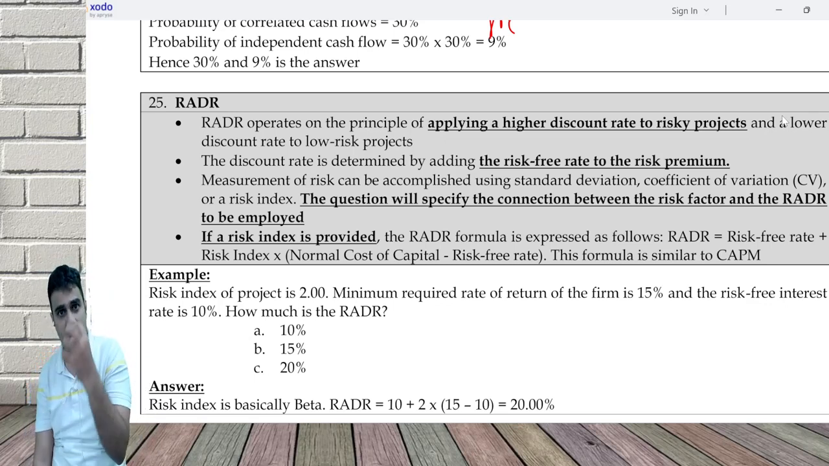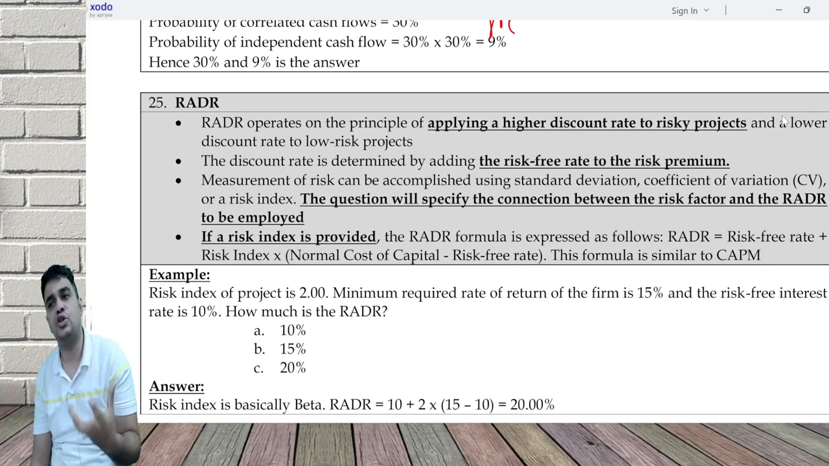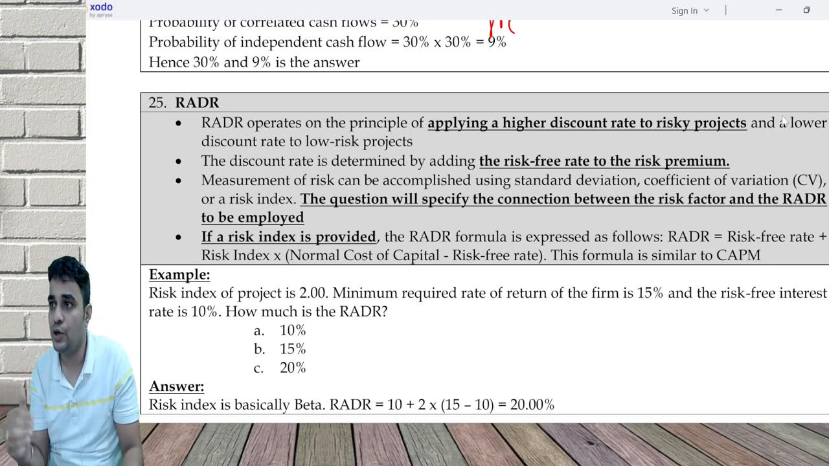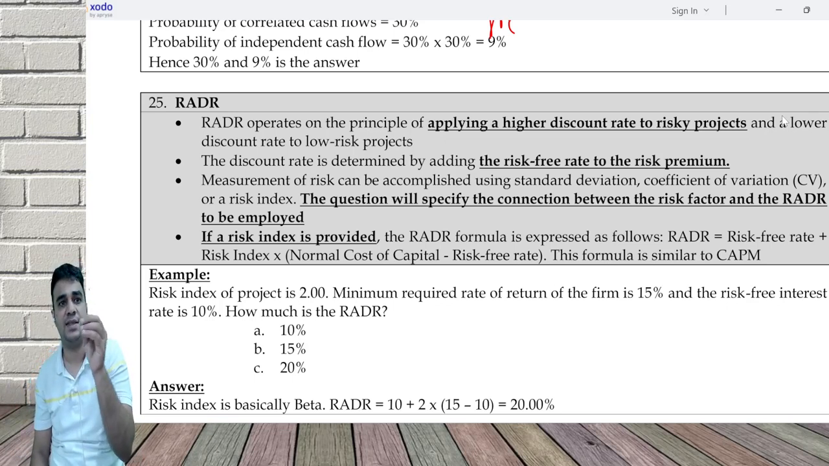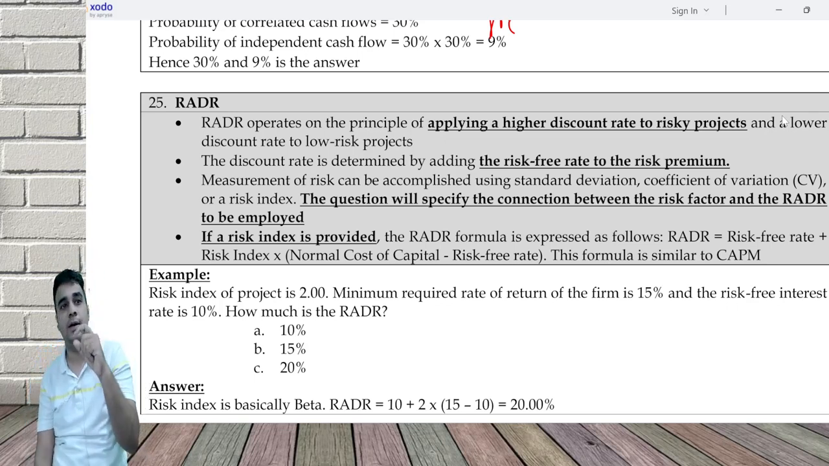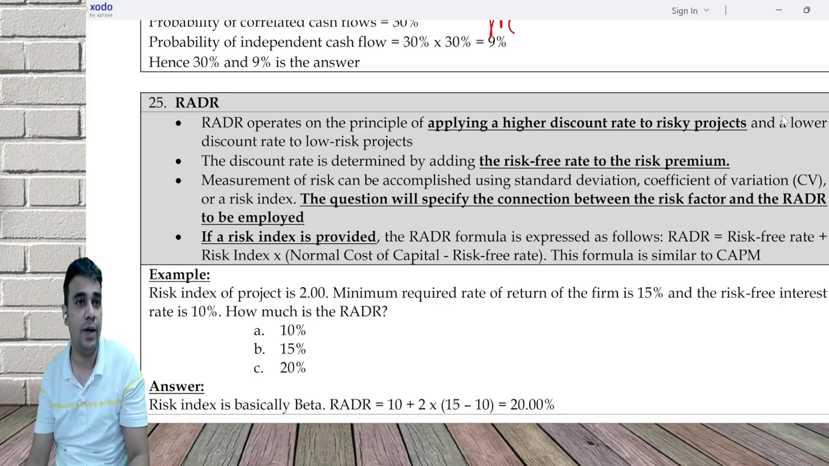Not sure why this came as a separate approach, because normally our analysis is in this manner only. If you have a risky project, you have a higher discount rate, and if you have a lower risk project, you have a lower discount rate. But RADR makes it very explicit. So a question will give you the cost of capital, but you cannot use that as the discount rate for all the projects. You will have to use different discount rates. How can I do this? I saw one exam question where they gave standard deviation and mapped the standard deviation to a discount rate. Higher standard deviation, higher discount rate; lower standard deviation, lower discount rate.